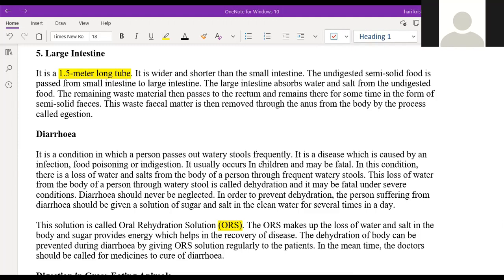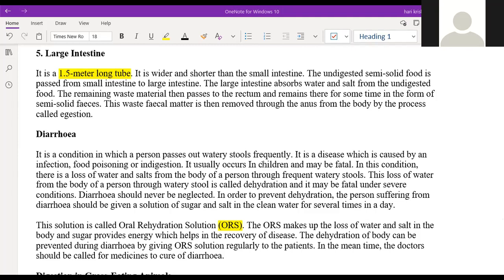So we can make the ORS solution at home itself. Can we add any fruit also? It's not exactly fruits, but just a flavor. If you take something like an apple flavor, it will increase the diarrhea. We should not take apple-like flavors.